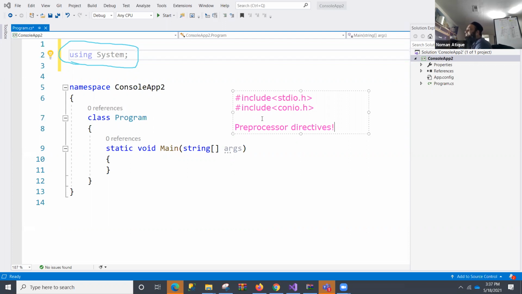Preprocessor directives direct the processor to include something, and they are executed before compilation. That's very good. Now please listen about that, and I will explain again. It's something not directly related to our topic, but it's somewhat related.